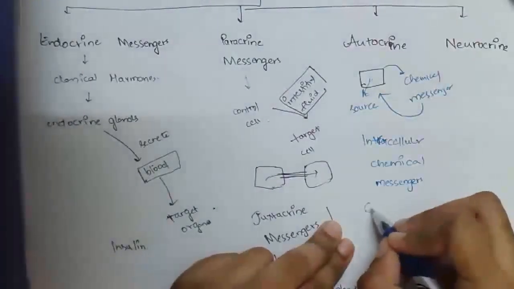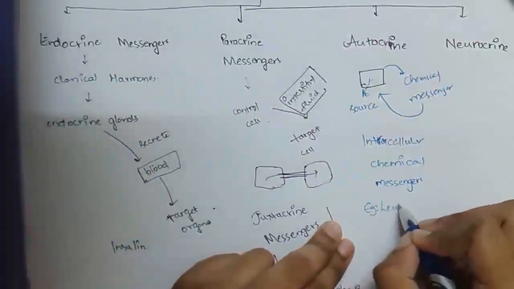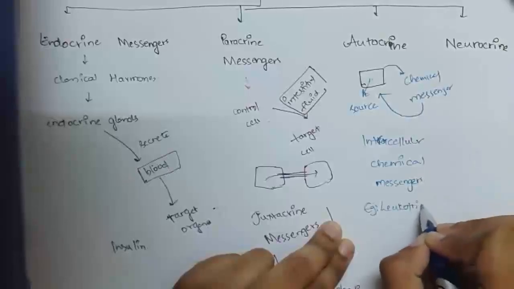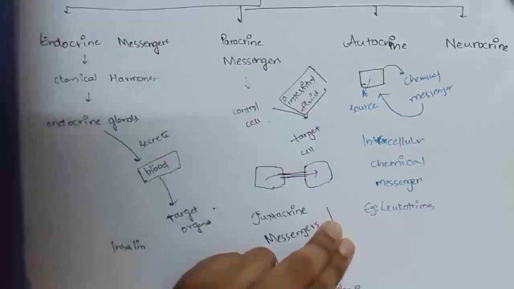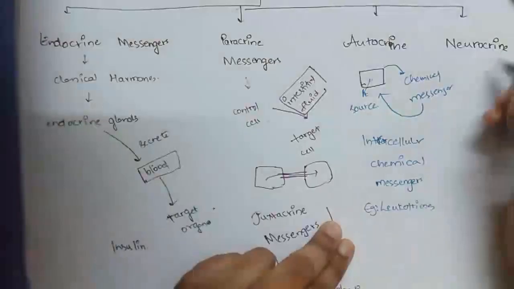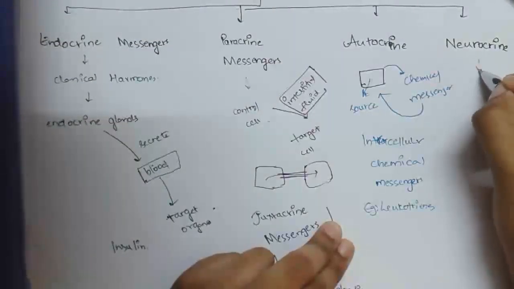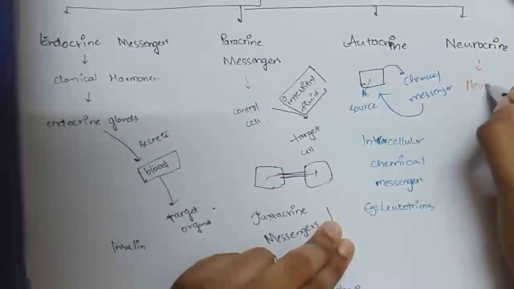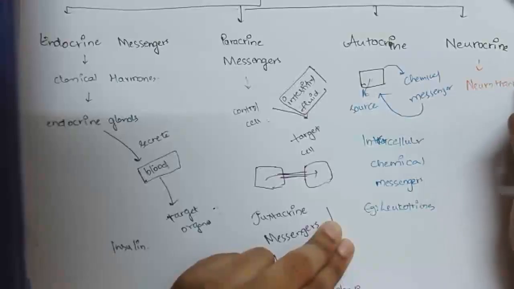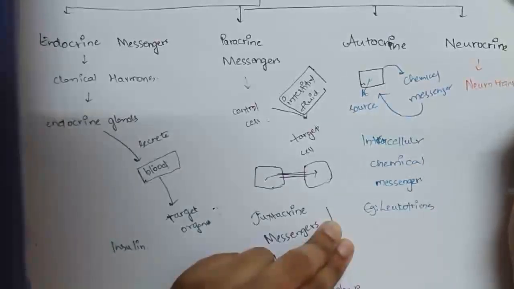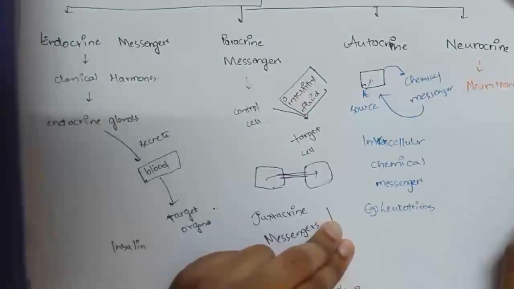Now, an example of this is leukotrienes. Next, neurocrine messengers. These are the neurotransmitters. These neurotransmitters are secreted by the nerve endings of a cell. These neurotransmitters carry information from one nerve cell to another nerve cell or a muscle cell.